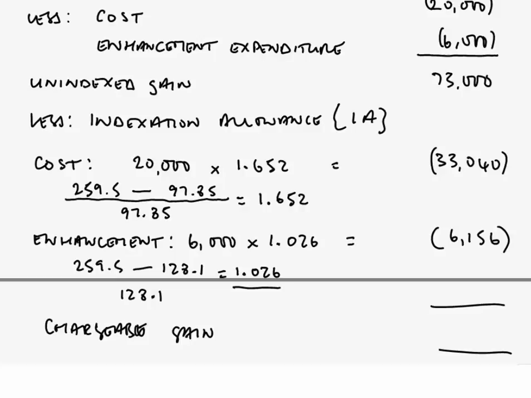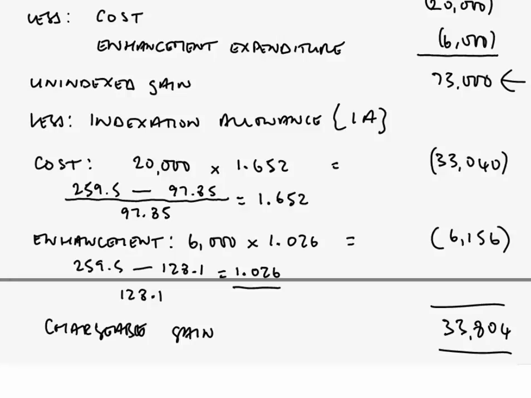When we take those figures away, all being well, that brings us down to a chargeable gain of £33,804. Remember, if here the indexation allowance had it been more than the unindexed gain of 73, then that would have been a nil gain. No allowable loss may be created, nor indeed may it be increased by the use of indexation. Here, not an issue, we've got more than enough unindexed gain to cover all of the indexation allowance. Therefore, a chargeable gain of 33,804.